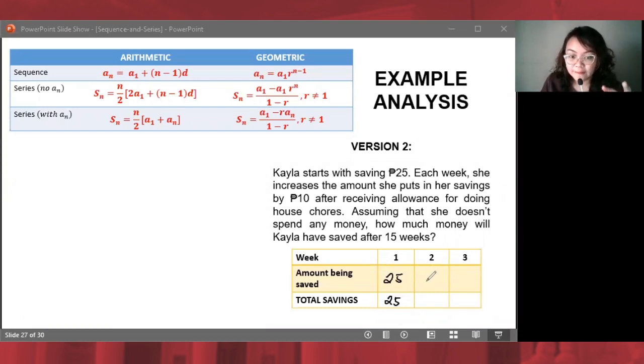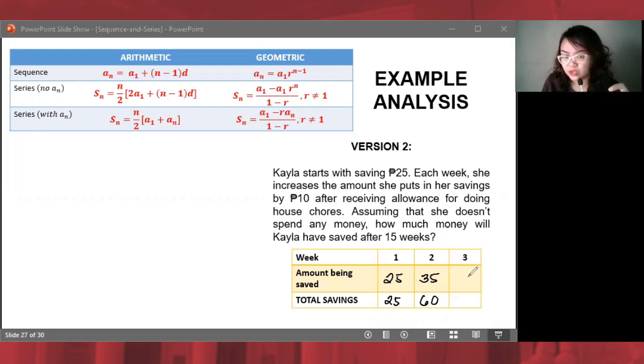Week 2 niyan, dito sa week 2, tinagdagan niya ng 10 piso yung hinulog niya. So, hindi lang 25 at hindi lang 10. 35 na, may increment yung hinuhulog niya. So, ang total savings niya, magkano na niyan? 60 pesos. Susunod, magkano ulit hinulog niya?